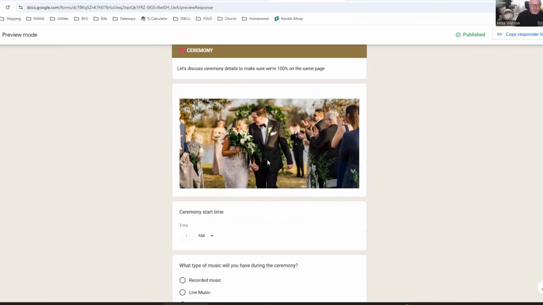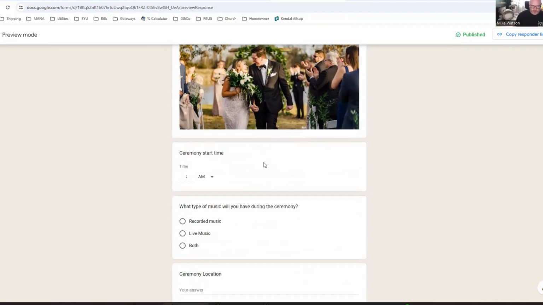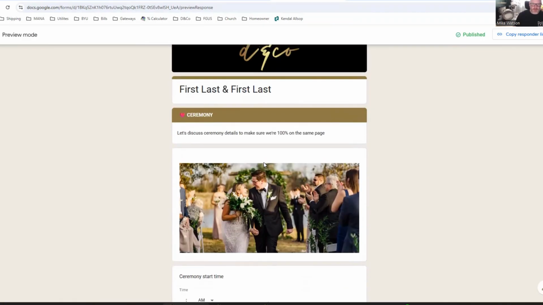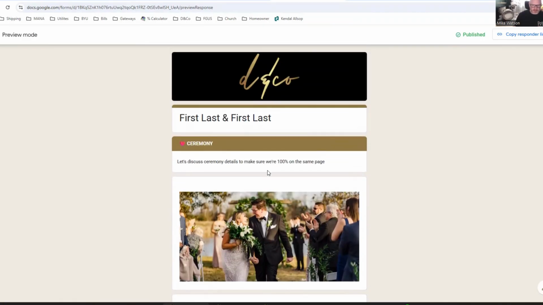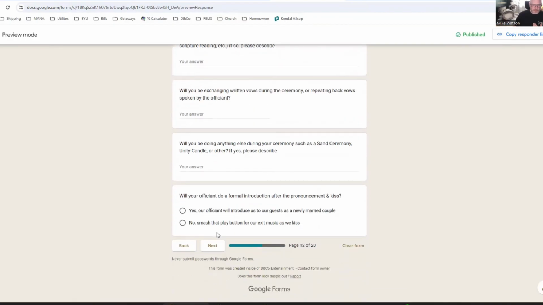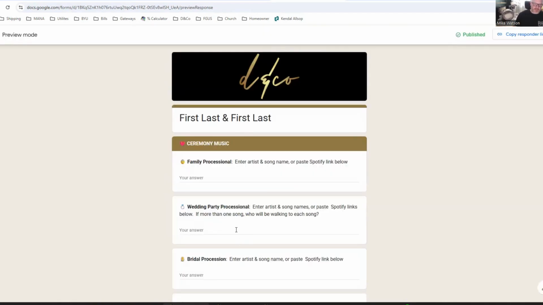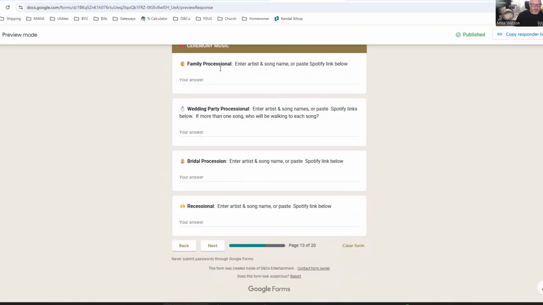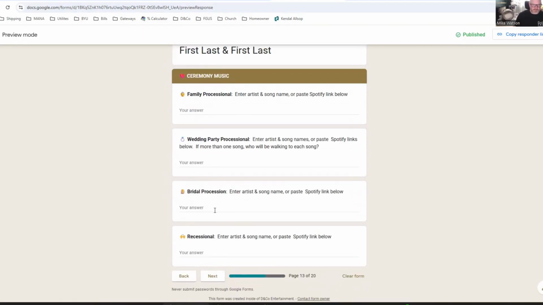Moving on to the ceremony, we've got similar logic built throughout all of this. Any moment of the wedding where there is music being played and I am questioning if I'm going to be playing it or not, it has the same kind of logic built in that we just saw. If there are any sections where anything might be this or that, I have that type of logic built in. So assuming they are going to have me play music for the ceremony, I have this section here which asks for names of the songs, the artists of those songs, or links to those songs so that I can see them all.